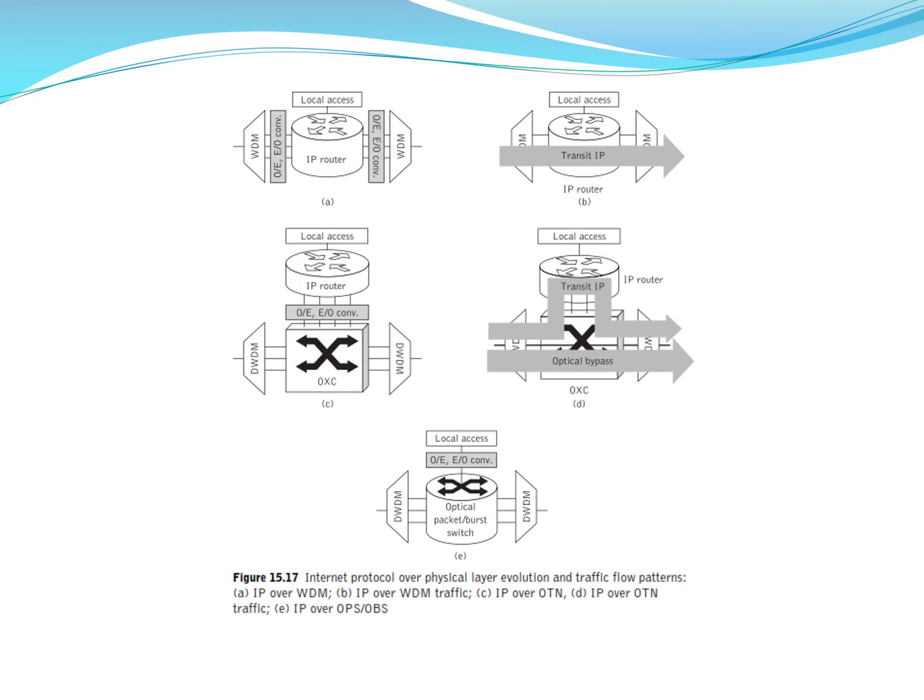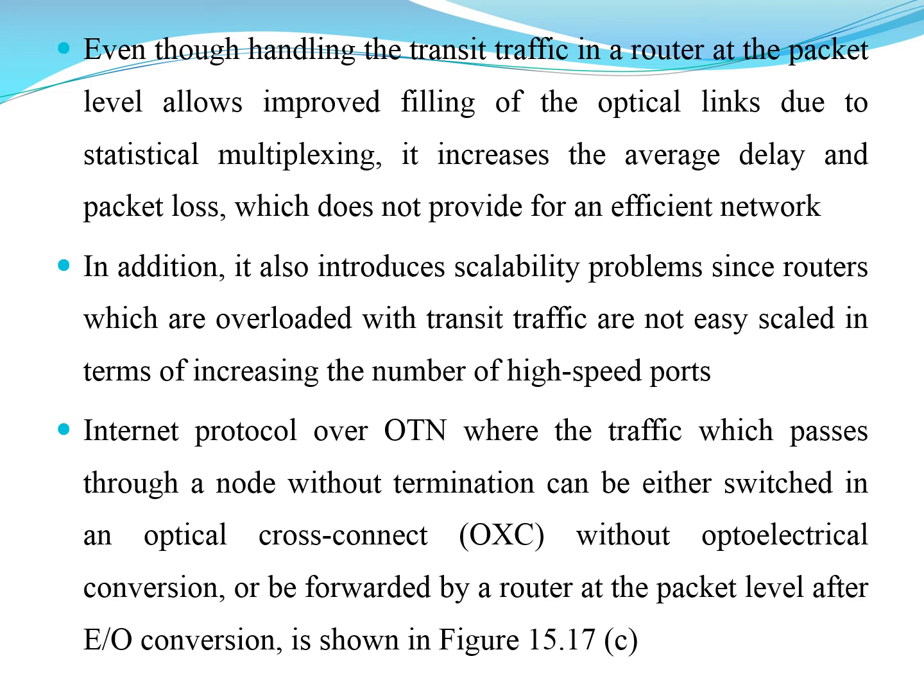So this is the IP router. This is the wavelength division multiplexing device. This is the optical to electrical converter, or electrical to optical converter. And this is the optical cross-connect switches which are used in this process. So this is about the protocol.